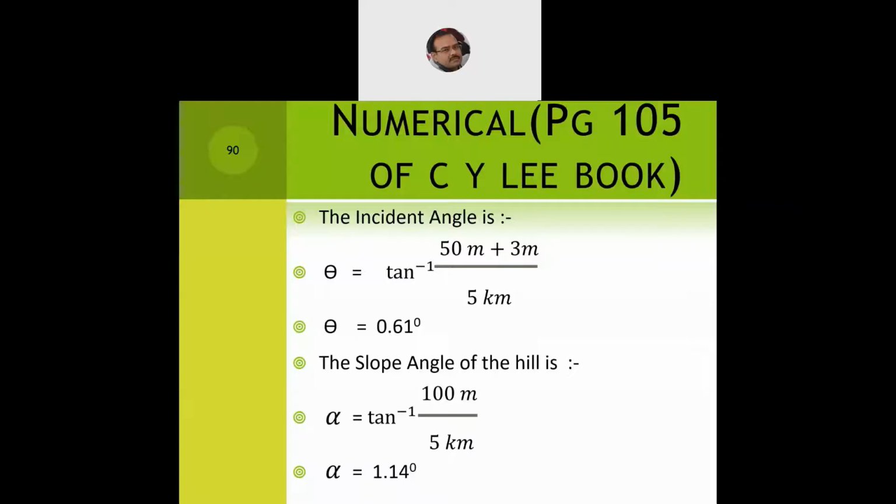When a vehicle is moving on flat terrain, we focus on the incident angle and the elevation angle. However, when the vehicle is moving up the hill, we are only concerned with the incident angle and the slope angle. So remembering the formulas is good enough. Place the values, compute, and get the required values for the incident angle and the elevation angle.